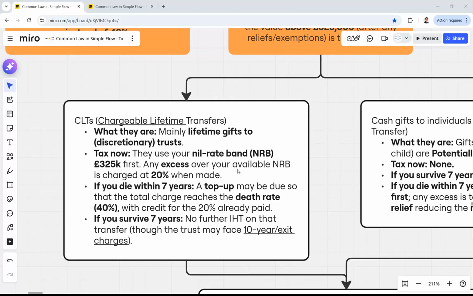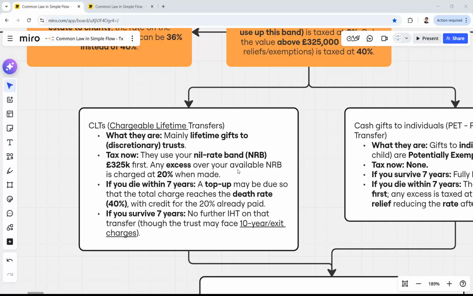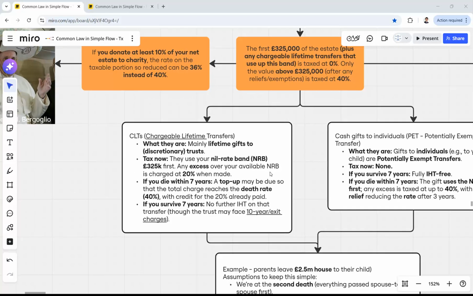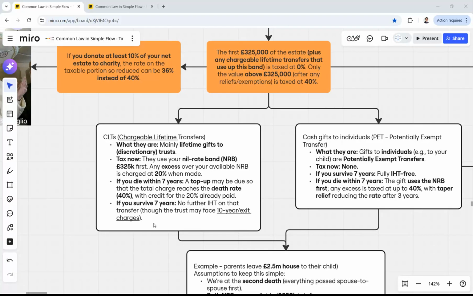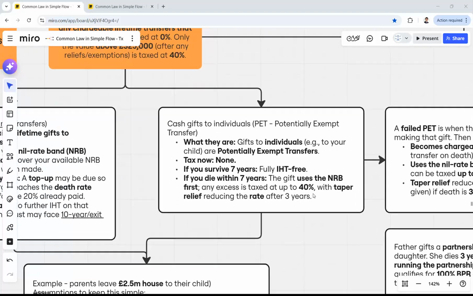So just to understand, this is a workaround for not paying 40%. If you do the transfer during your lifetime, not after you die, then you pay only 20%. Half of it, basically. But if you die in the 7 years, then you will have to pay 40%.